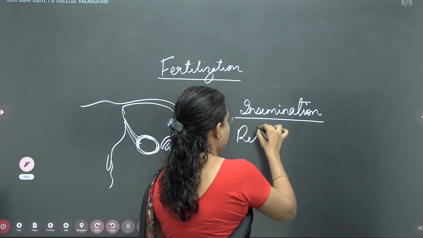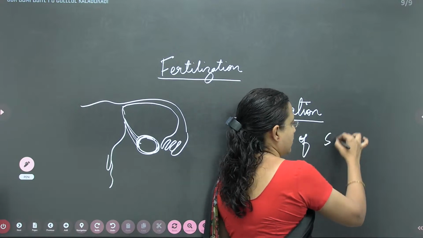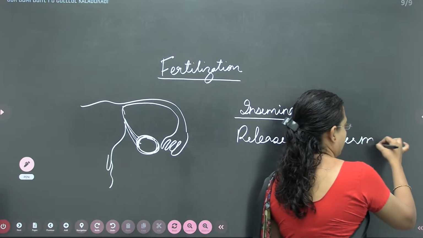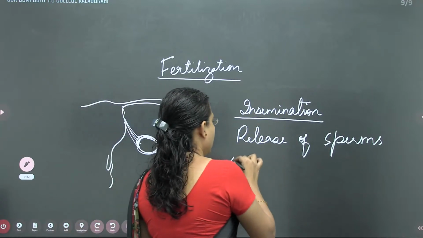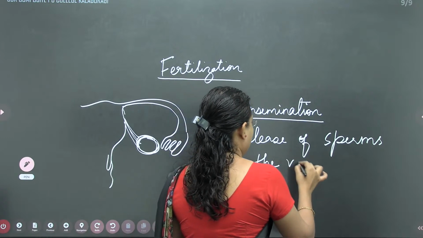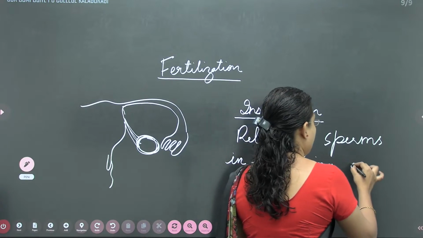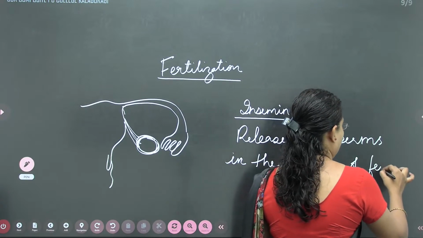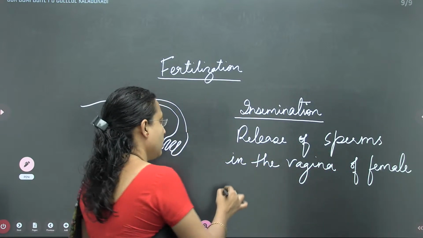So, release of sperms in the vagina of the female during coitus.